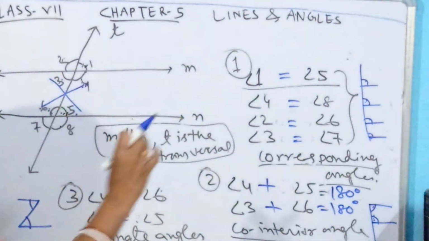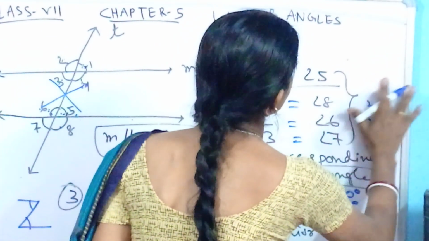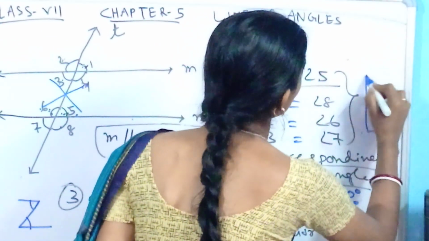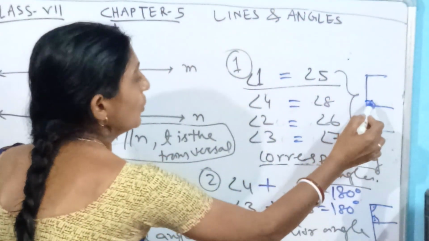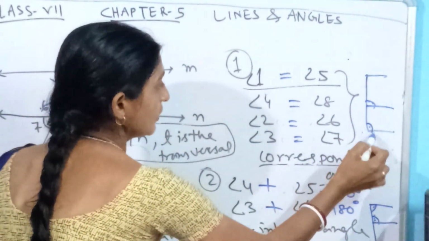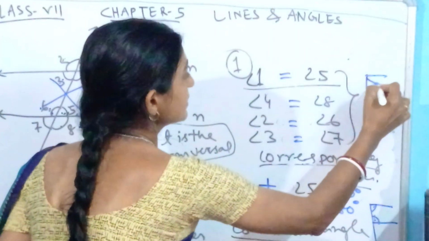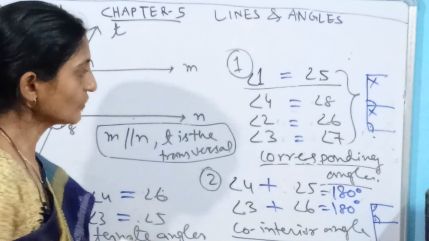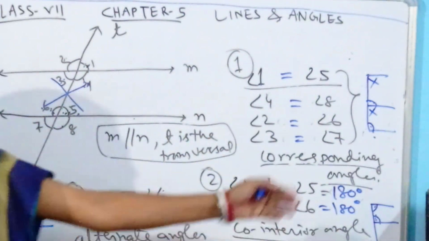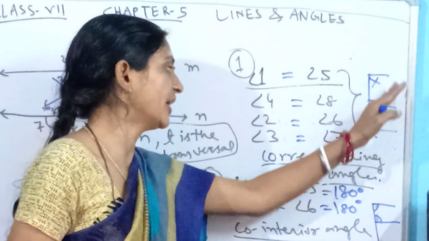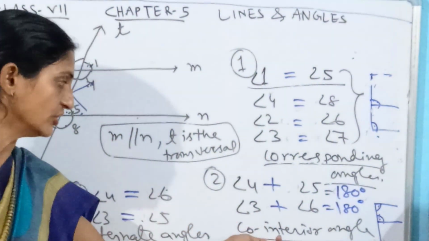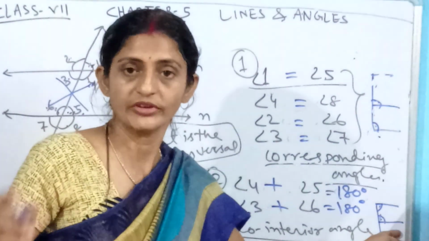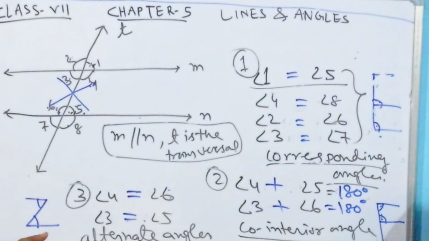So what are the letters here? In case of the ladder, you can consider this one as the English alphabet E also. If you are looking at E, this angle and this angle are corresponding. But if you want to take this angle, then it will be that one. So please follow these steps: we can recognize corresponding angles by the ladder or by the English alphabet E, co-interior angles by the English alphabet F, and alternate angles by the English alphabet Z.